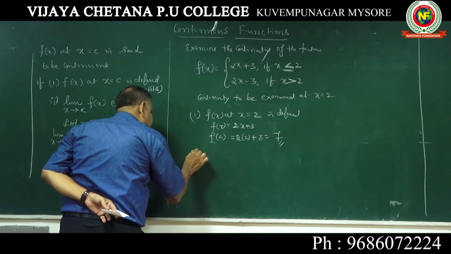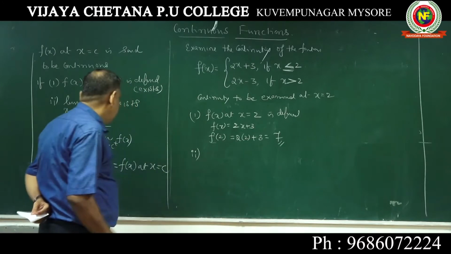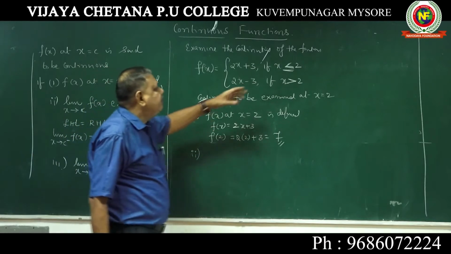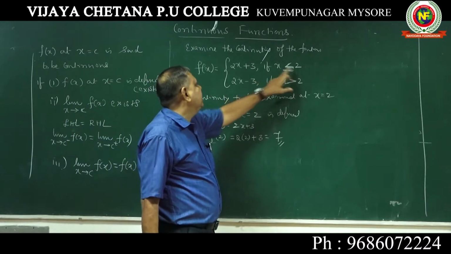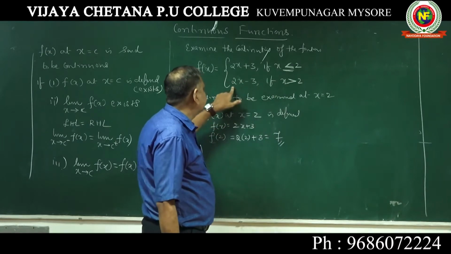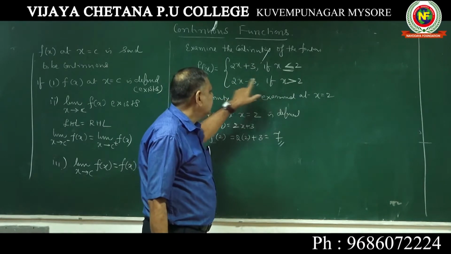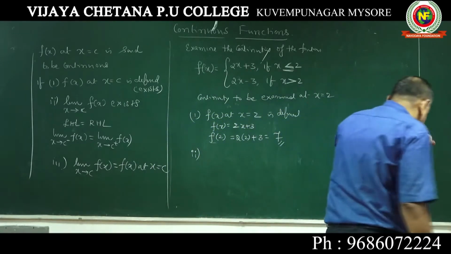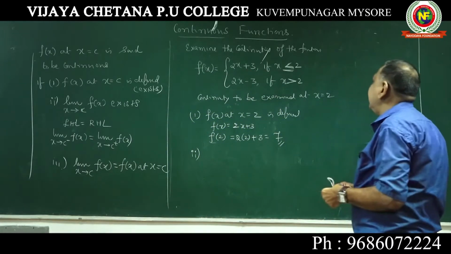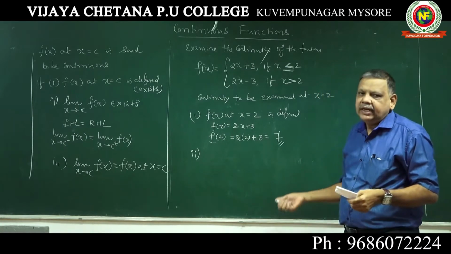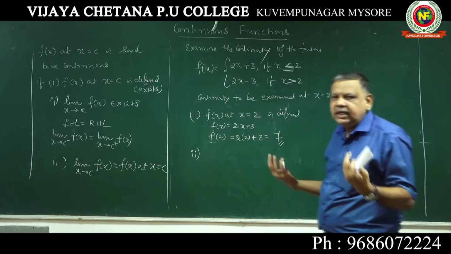Second condition is left hand limit and right hand limit are the same. Left hand limit means take this, x tending to 2 minus of this, calculate; x tending to 2 plus of this, the right hand limit, substitute 2. Whether if they are same then limit exists. If not the same, you can say that LHL is not equal to RHL. Second condition failed and the given function is not continuous function.